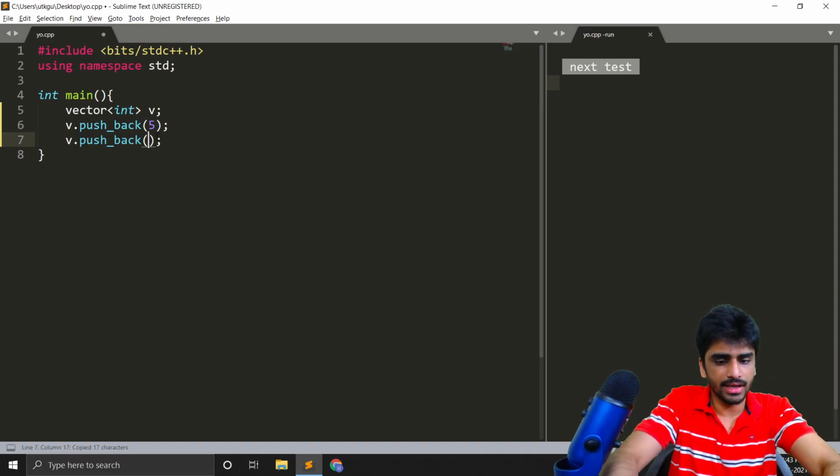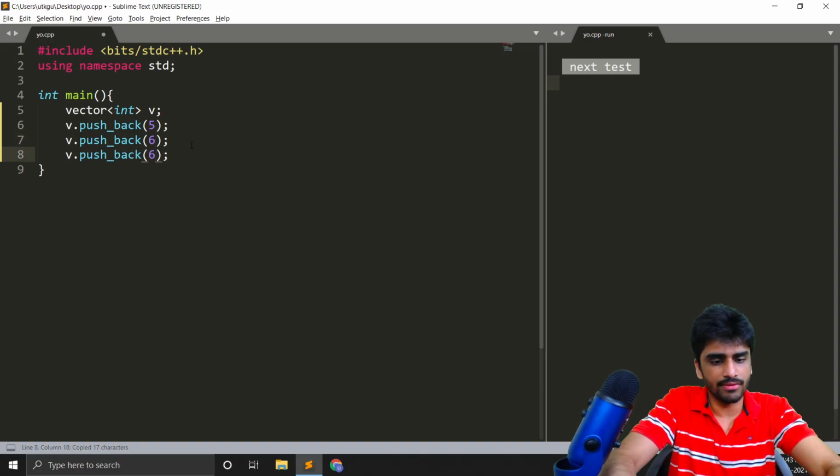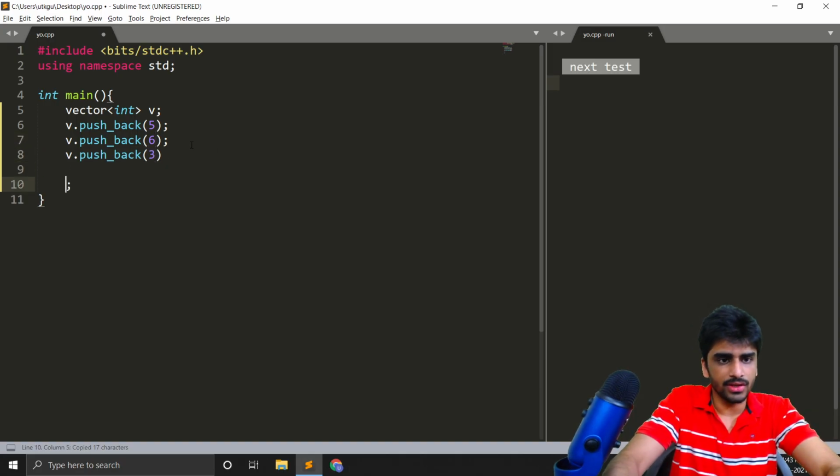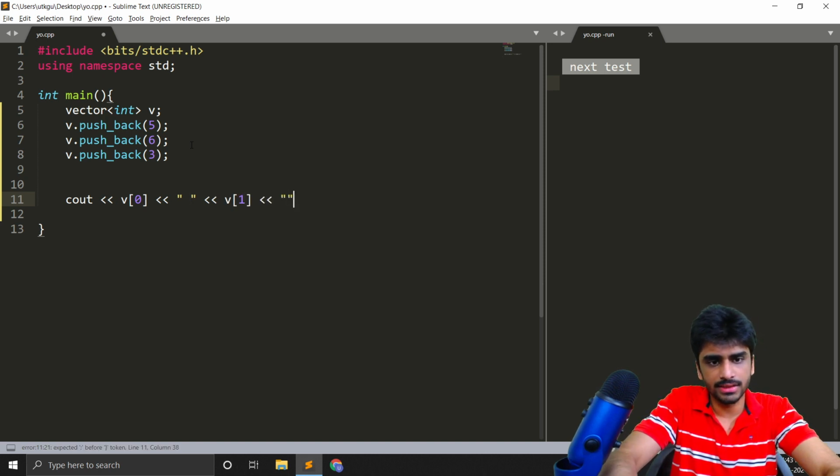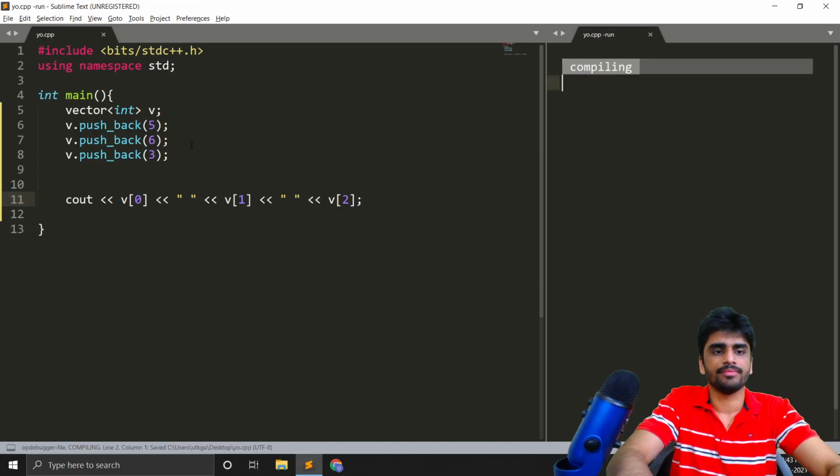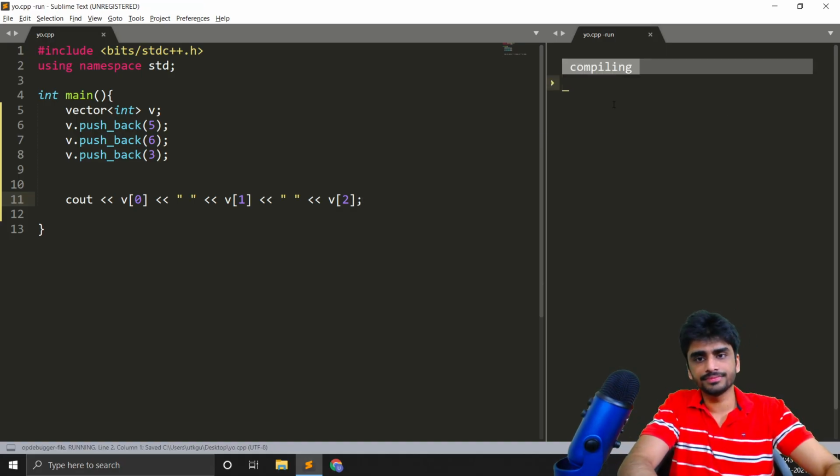And similarly, we can put a few more elements. We can have 5, 6, and 3. Okay. So now we can even print these elements, and we can use it just like an array, right? So v[0], v[1], and here you go, v[2]. The 3 elements that are there, we can print all 3 of them like this, and there you go.